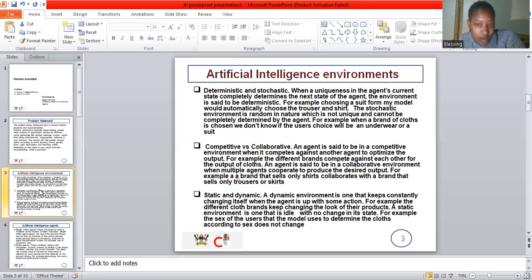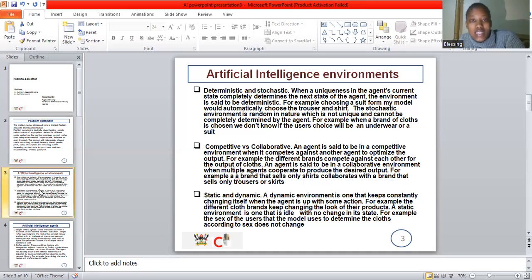We have static or dynamic. A dynamic environment is one that keeps constantly changing itself when the agent takes some action, while a static environment is one that is idle and has no change in its state. For a dynamic environment, an example is different clothes brands changing the looks of their products. A brand that sells bags will try to change the look of its bags or the look of its watches, so they will need a dynamic environment.